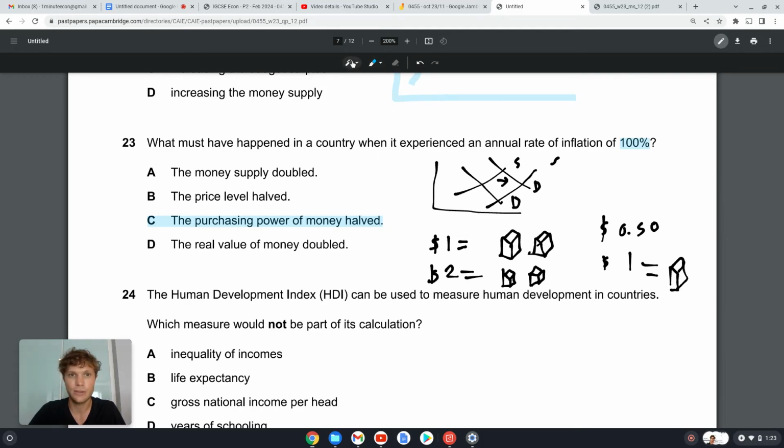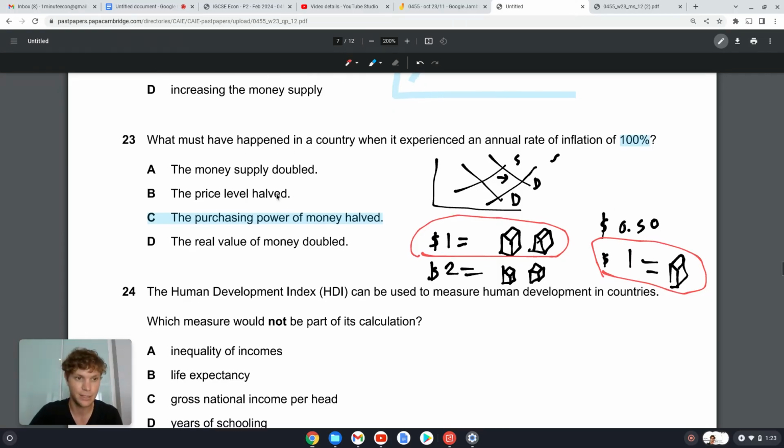Okay, so if I circle that, before $1 got you 2 cartons of milk, and now $1 only gets you 1 carton of milk. So your purchasing power, the goods you can actually buy with your money, is literally half now. Okay, sorry about the hands there.